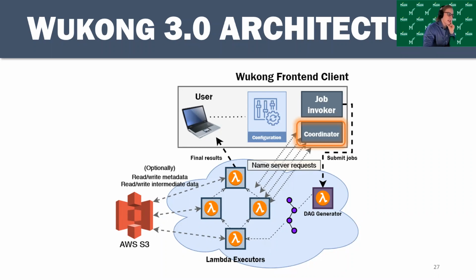In some cases, executors can store intermediate data and metadata in S3. This is sort of a performance optimization. If we have a really large fan out or a really large fan in involving a huge number of lambdas, it might be slow to do a bunch of peer-to-peer connections all to one lambda or from one lambda to a bunch of downstream lambdas. So to help mitigate that cost, they can just use S3 in a similar way to how they used Redis. And once again, when final results are completed, they're just returned directly to the user.